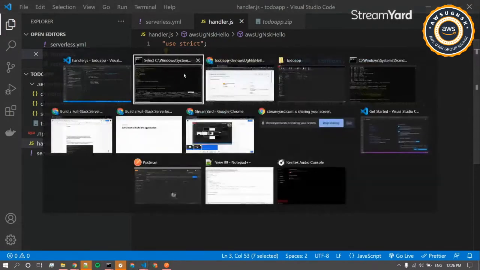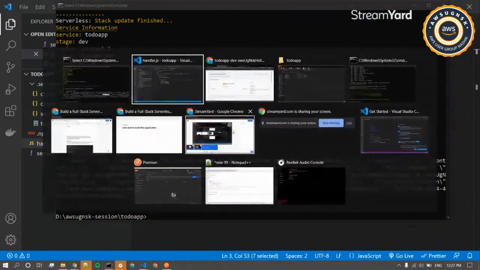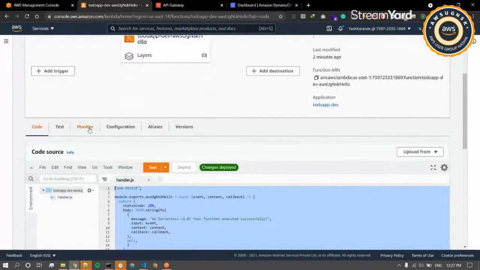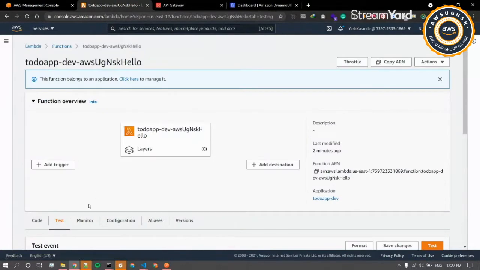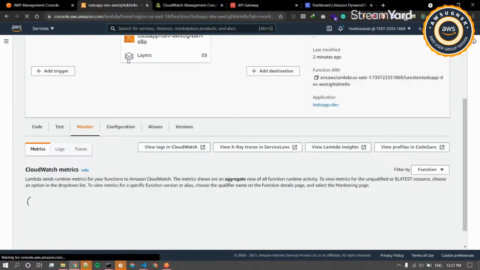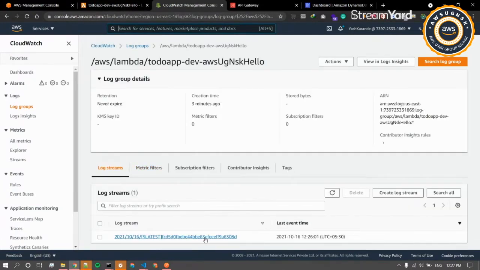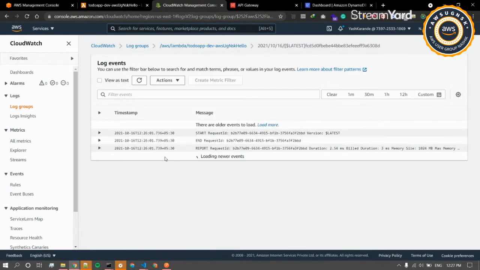It will have how much memory limit we have provided to that method, and the log group name. With this log group name, under Monitor, we will be able to see the logs for this specific Lambda. We'll be able to see all the logs under this tab. We have just invoked that method, so that's why this log is available now. We'll quickly open it.